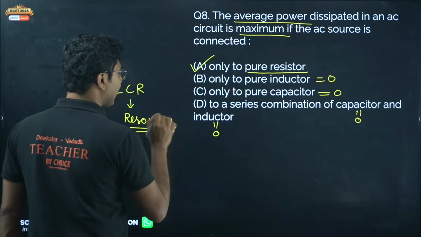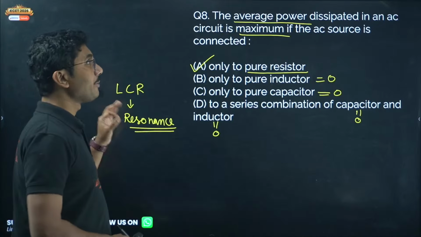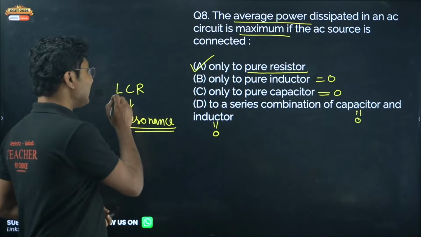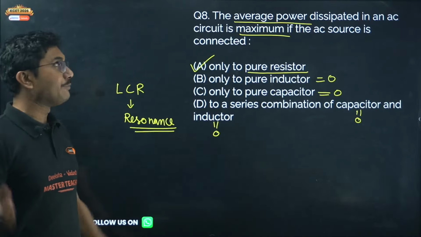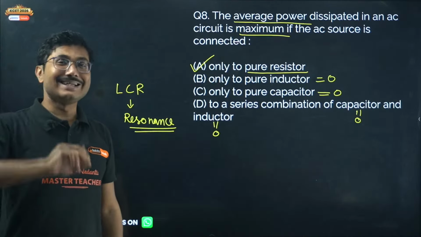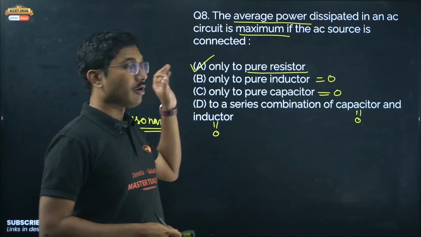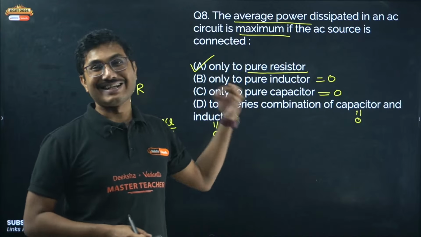In these two cases, the power consumed will be maximum: when it is a pure resistor, or when it is an LCR circuit that is in resonance. So if the same question is asked about a series LCR circuit, the maximum power is consumed when the circuit is at resonance.